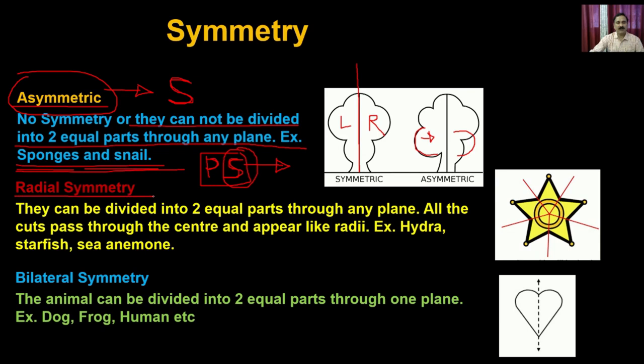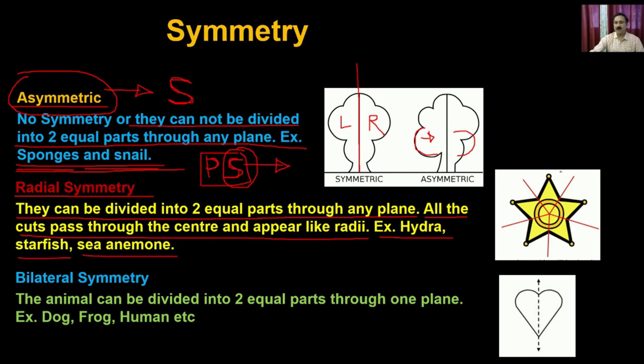Similarly, you can have the radial symmetry. In radial symmetry, these animals can be divided into two equal parts through any plane. All the cuts pass through the center and appear like radii. For example, you can have the example of hydra, starfish, and sea anemone.